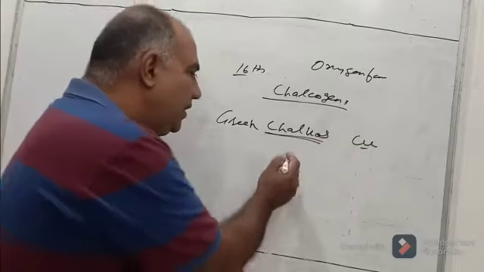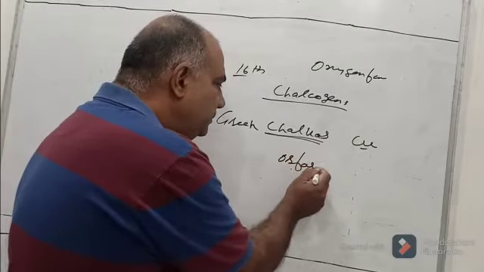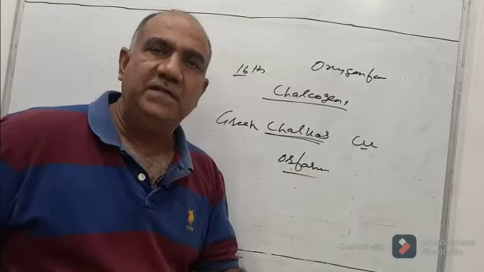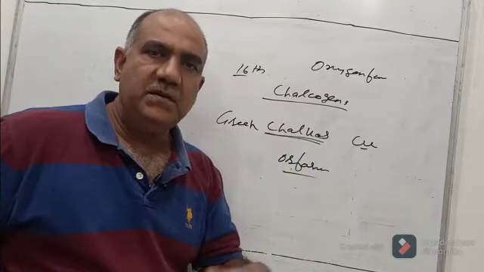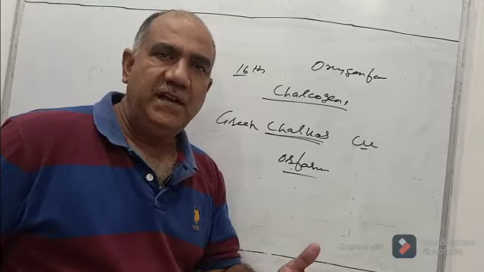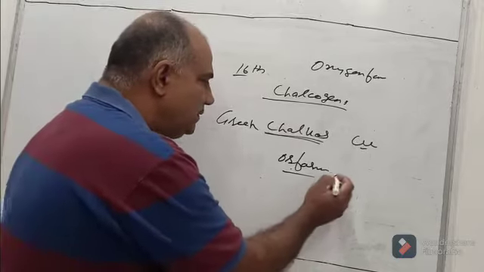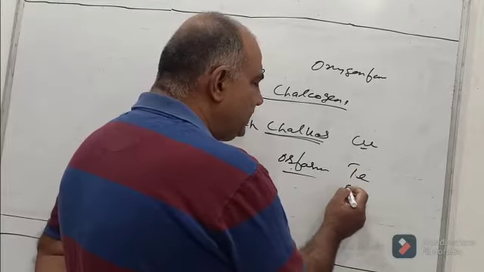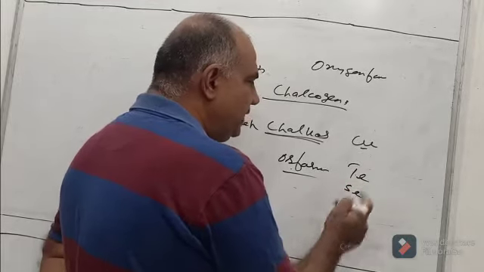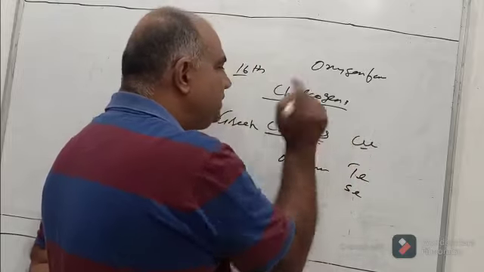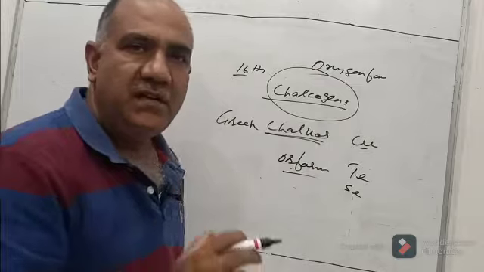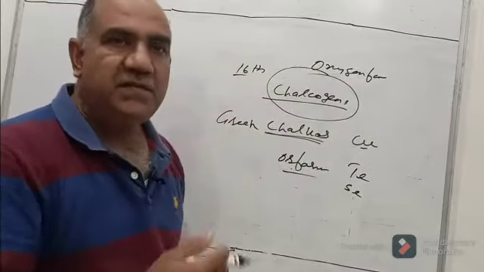Most of the ores of copper are oxides or sulfides, and traces of tellurium and selenium are found in them, and they are members of the 16th group. So this group is called chalcogens, also the oxygen family.